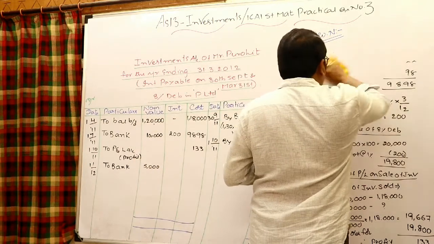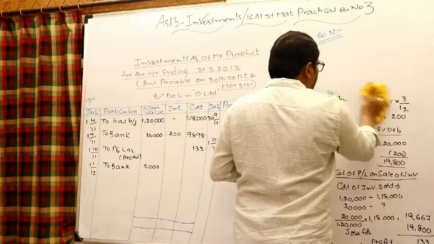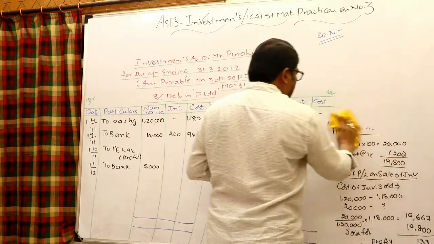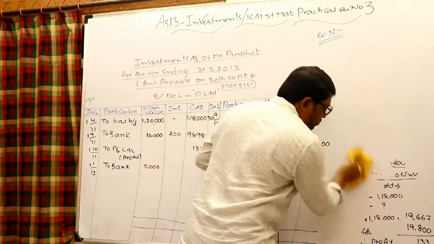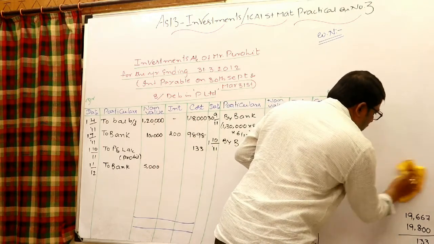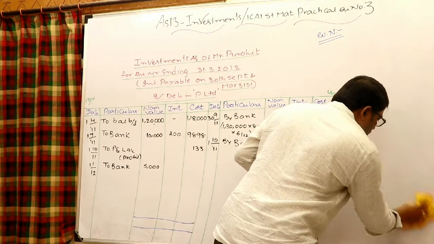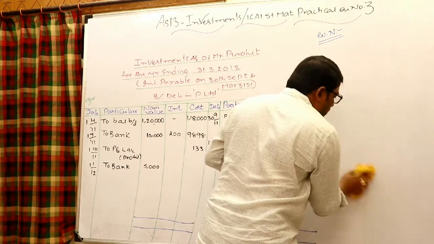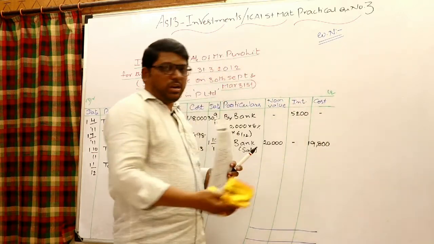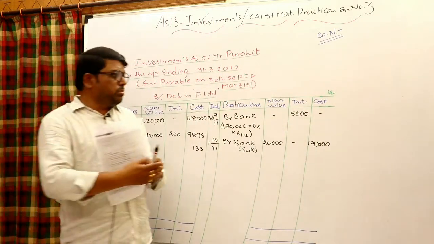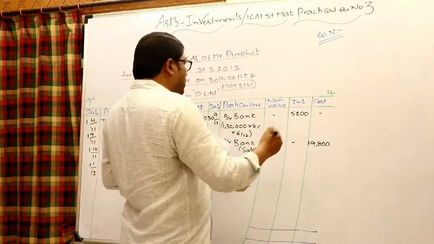We need to work out the purchases. In case of purchase it is very simple to write, but in case of sale you have to work out very carefully, because we need to work out the profit or loss on sale of investments. In case of purchase, that kind of profit or loss recognition is not there. It is very simple to handle in case of purchase, but sales must be handled with care.